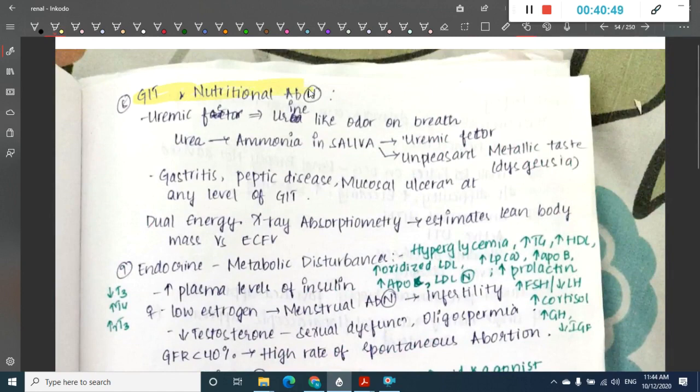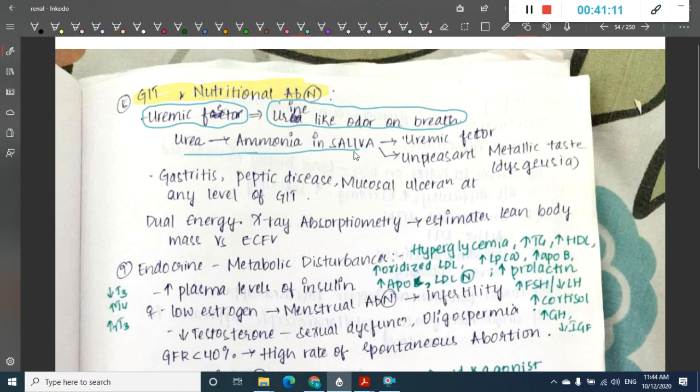Then we have GIT and nutritional abnormalities. In these we have something called uremic fetor, which is nothing but the presence of a urine like odor in the breath. Why is there this urine like odor? The urea gets converted to ammonia in the saliva.